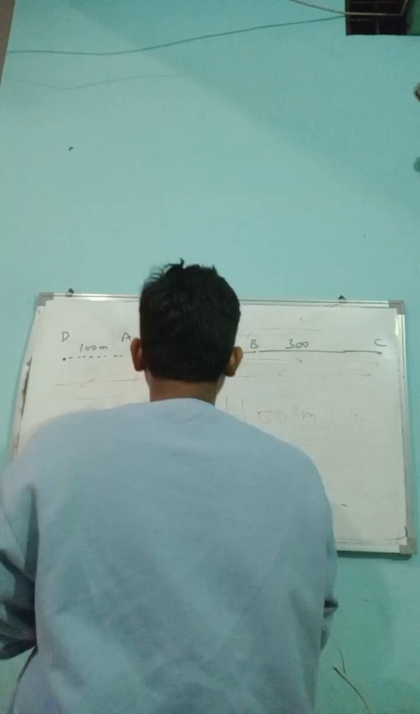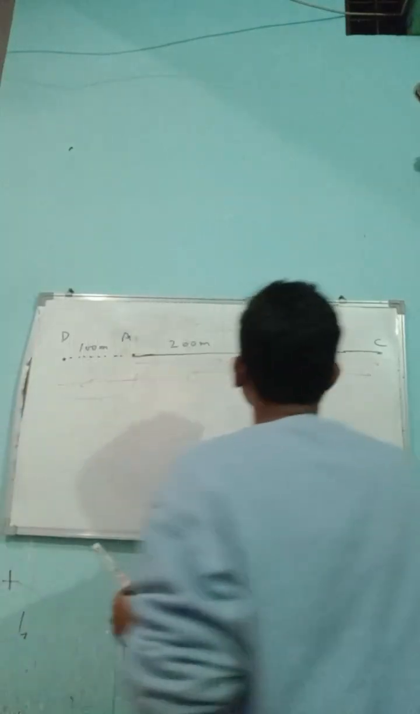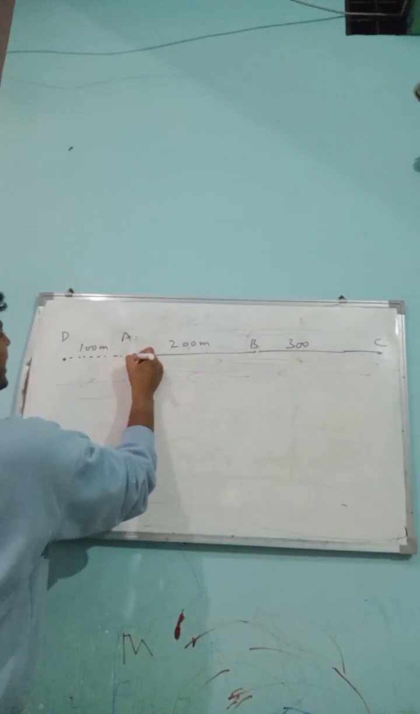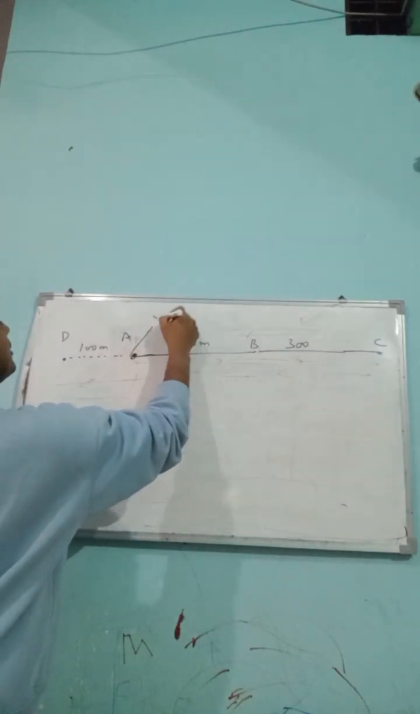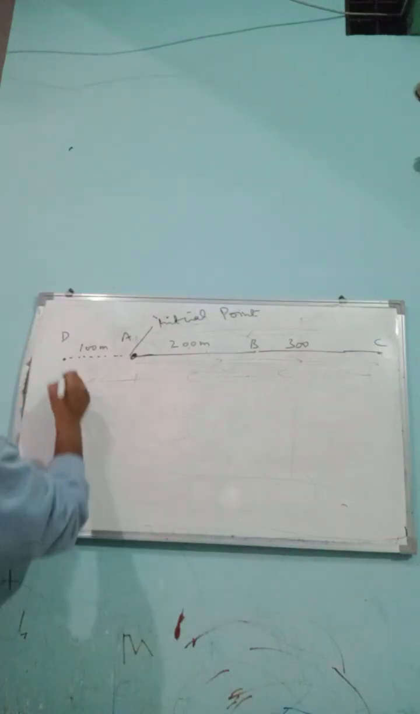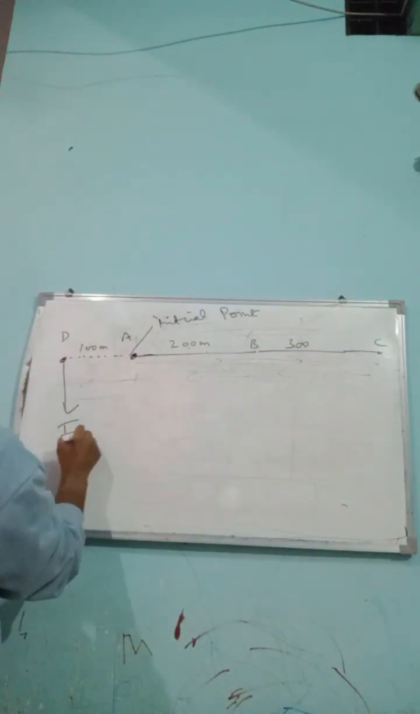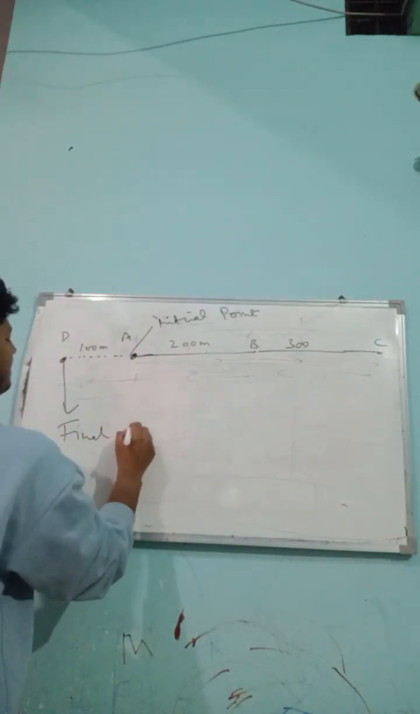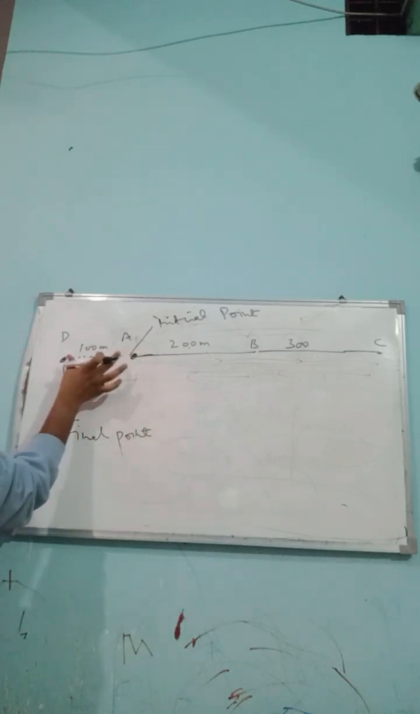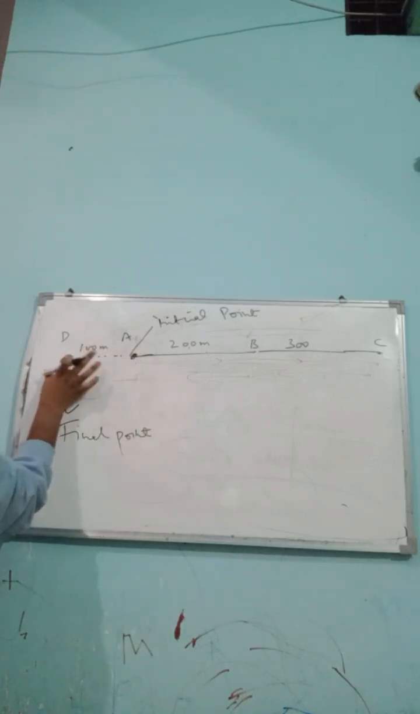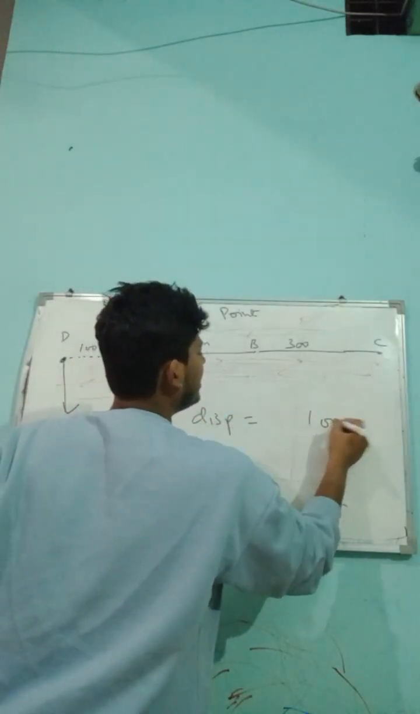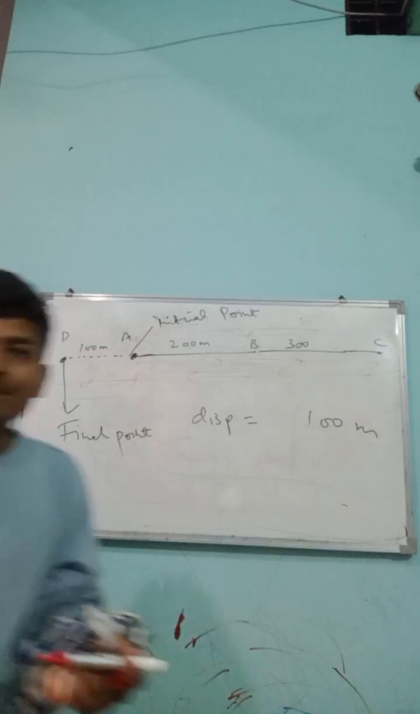Very good. But what will be the displacement? The real question here is what will be the displacement? What is the initial point, students? A is the initial point. What will be the final point? This final point. The shortest path between A initial and final point is 100 meters. So displacement will be what? 100 meters. Yes sir. No, students.